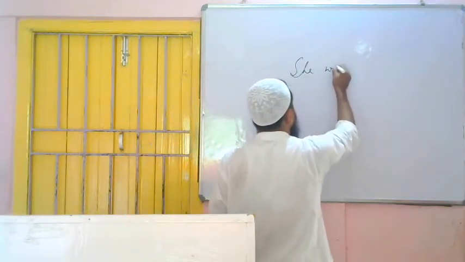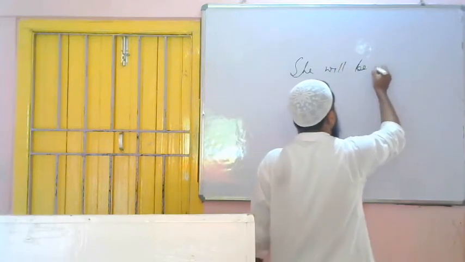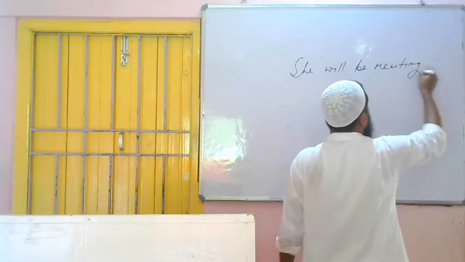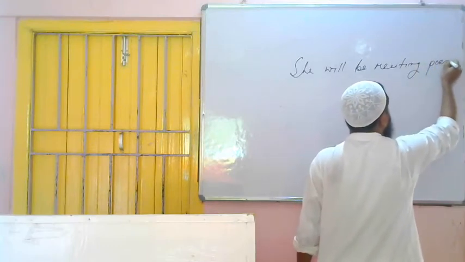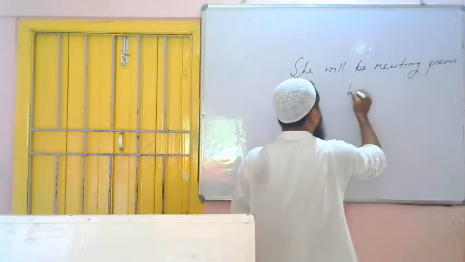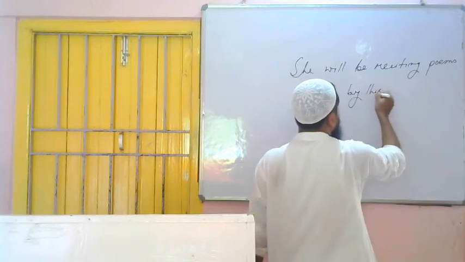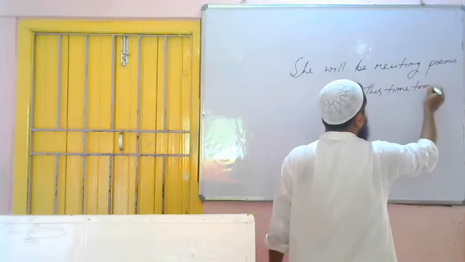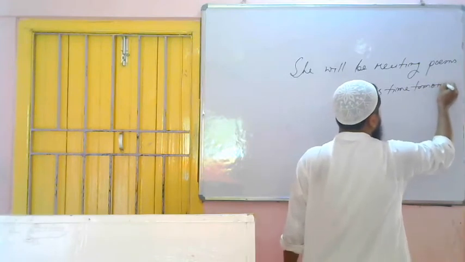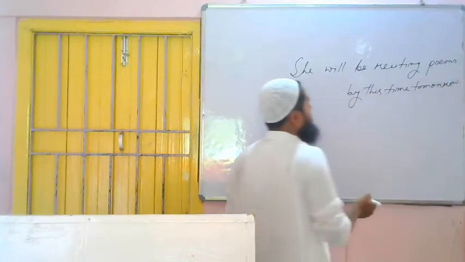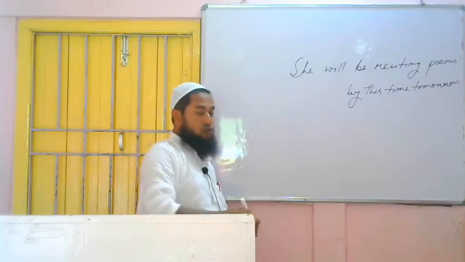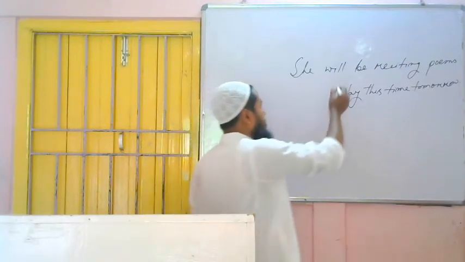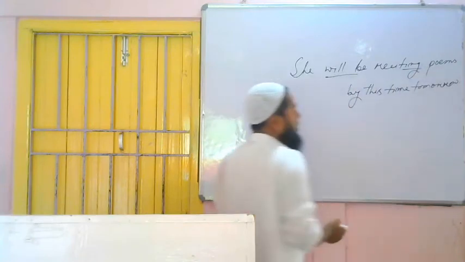She will be reciting poems by this time tomorrow. So we have understood this is a sentence of future continuous. How have we understood? Because will be is there and verb ing, future continuous tense.